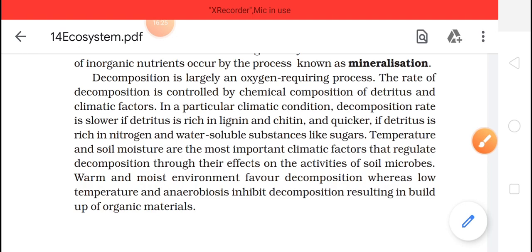This is one of the reasons why we bury the dead bodies deep inside the soil, because in that area the temperature will not be high and soil moisture will be high. So because of these two conditions, the breakdown of the body will be faster. That is why we bury the dead bodies.